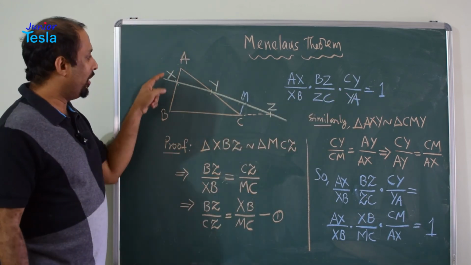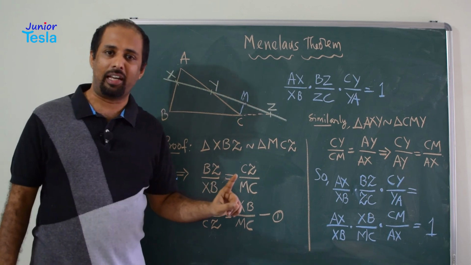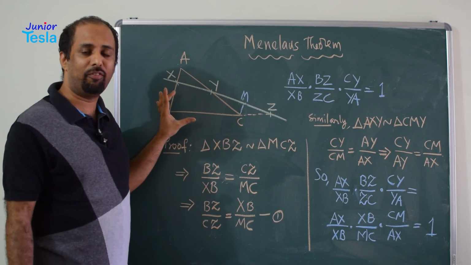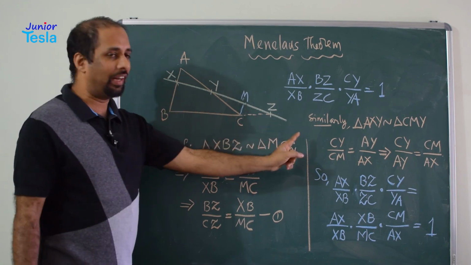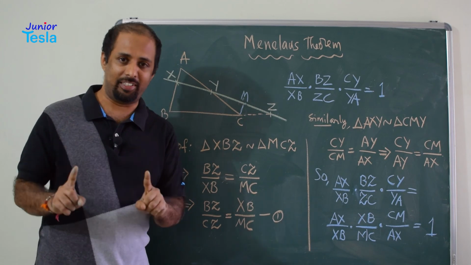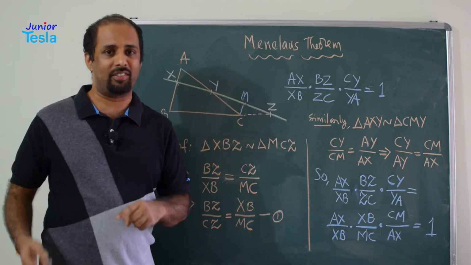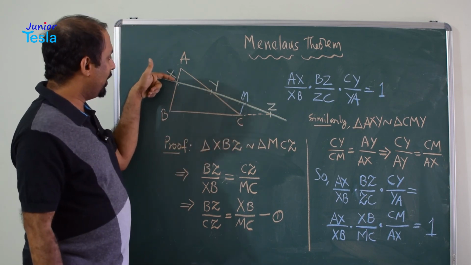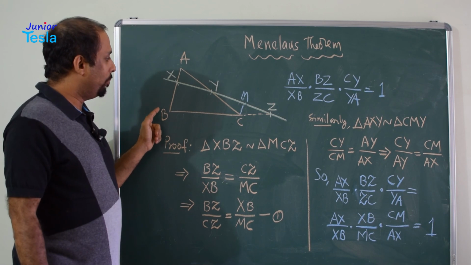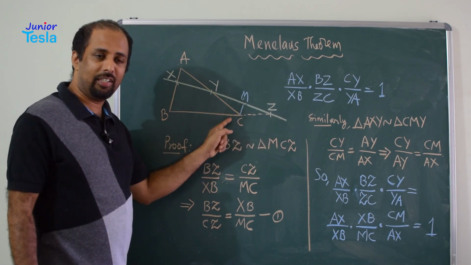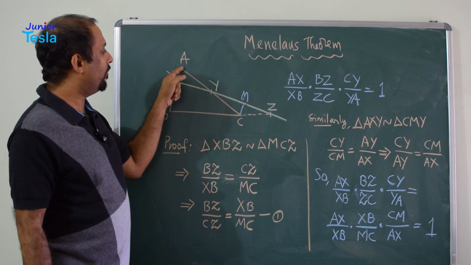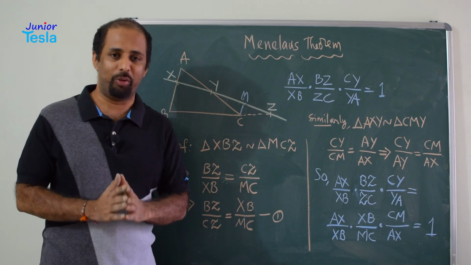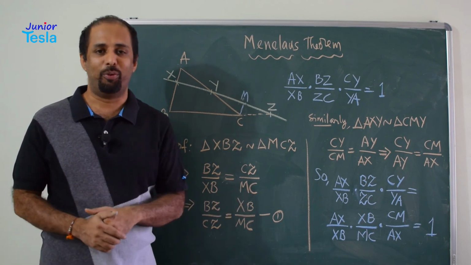So remember, if you have taken a triangle, this need not be an equilateral triangle, this need not be isosceles triangle, this need not be right angle triangle. If you have taken some scalene triangle and drawn one line which is cutting all the 3 sides, 2 sides internally and 1 side externally, at 3 points X, Y, Z, then AX divided by XB into BZ divided by ZC into CY divided by YA is equal to 1. This is what Menelaus theorem is all about. I hope you enjoyed this proof. Thank you very much.